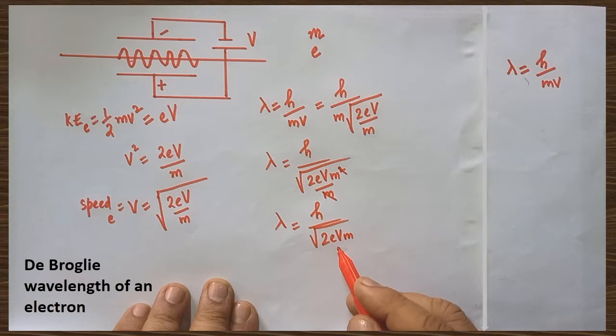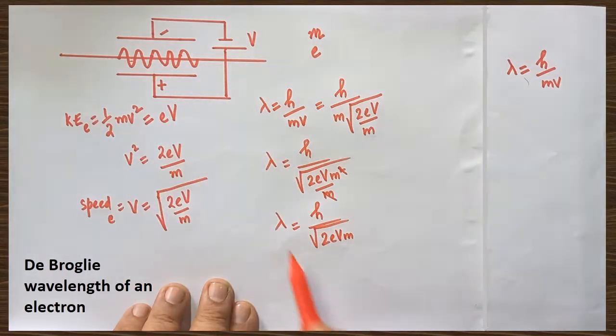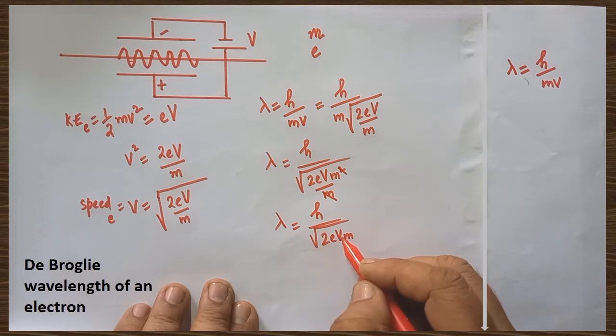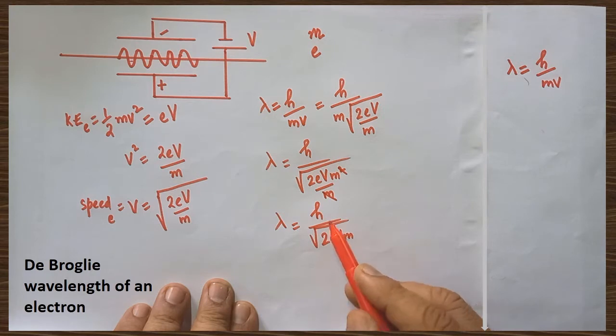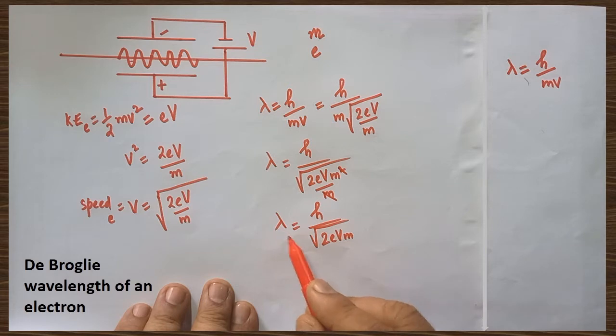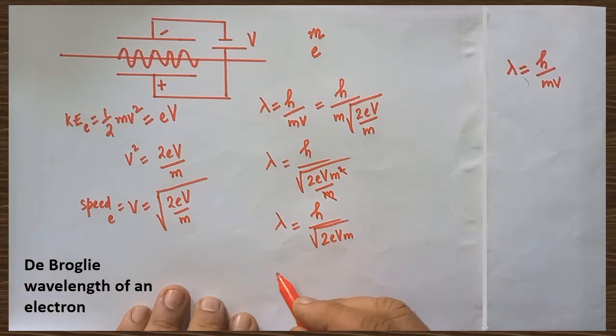By using this expression, we are able to calculate the wavelength of the electron whenever it travels through the electric field. Here V, the potential difference across the two plates, alone is the variable factor. Planck's constant, 2, charge of the electron, mass of the electron, all are constants. V alone is variable, and depending on V, you will get lambda. If V is more, lambda will be less, because lambda and V are related by an inversely proportional relationship.